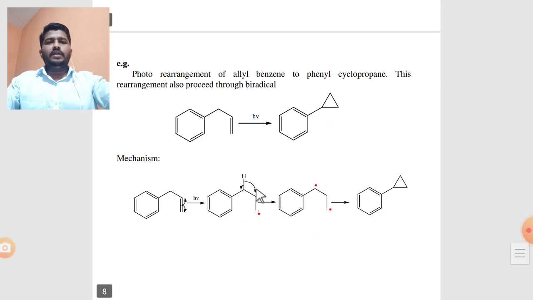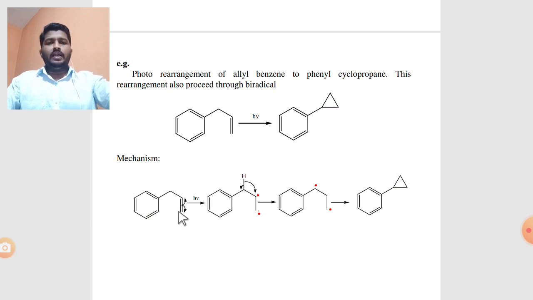The last and very interesting example of this di-pi-methane rearrangement reaction is the photo rearrangement of allyl benzene to phenyl cyclopropane. This rearrangement also proceeds through biradical formation. In the di-pi-methane rearrangement reaction, the basic requirement is a 1,4-diene, but in this example there is only one olefinic double bond. By absorption of light radiation, this olefinic double bond side chain is converted into its cyclopropane derivative. See the mechanism of this reaction.